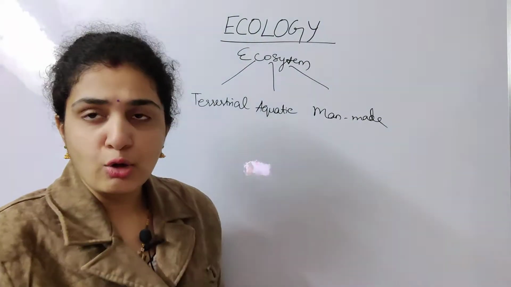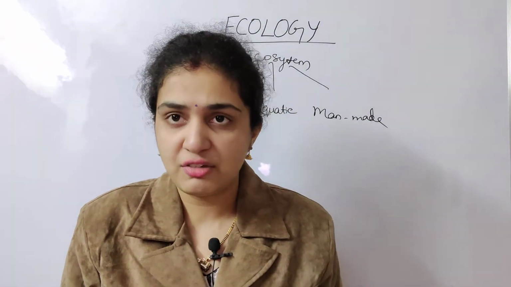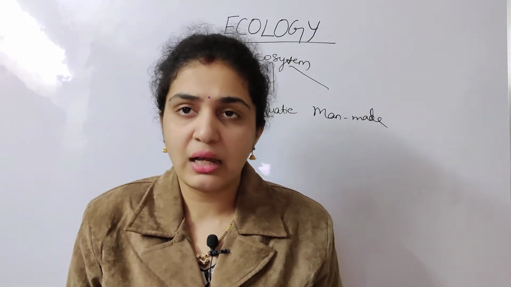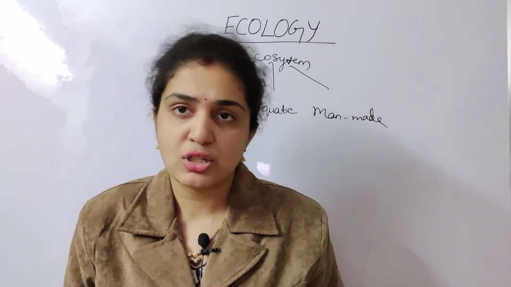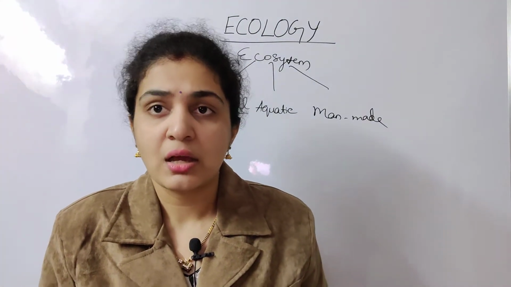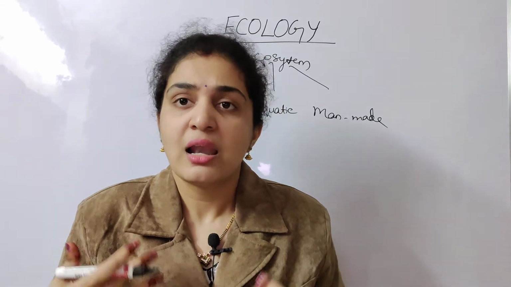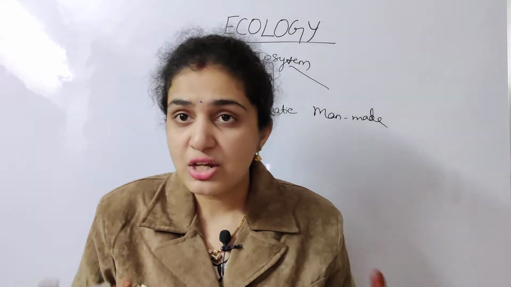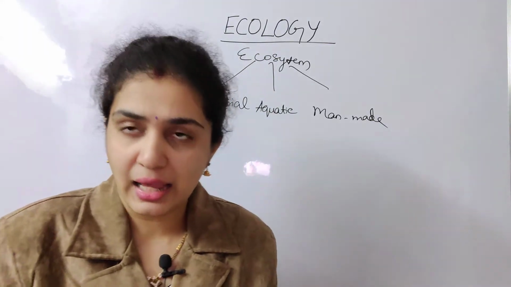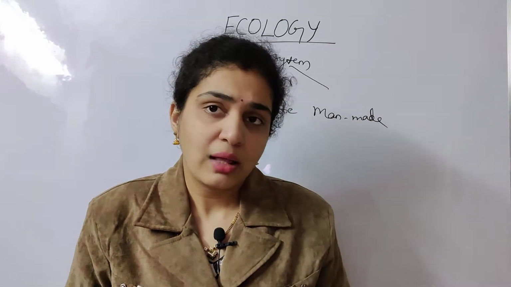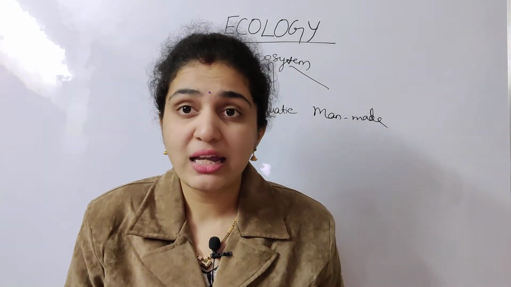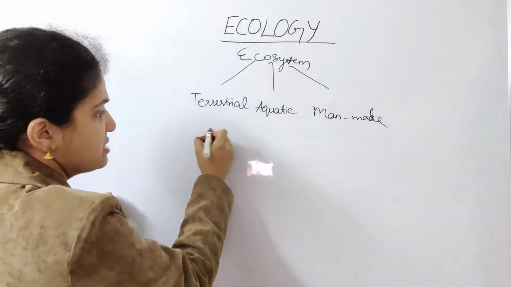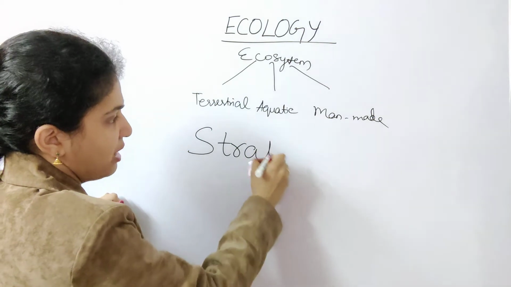Next we continue with stratification. The biotic and abiotic environments interact with each other. Biotic means all the living things which are present. Abiotic means all the non-living things like temperature, water, and soil. There should be interaction between the biotic and abiotic components. So what exactly is the term stratification?